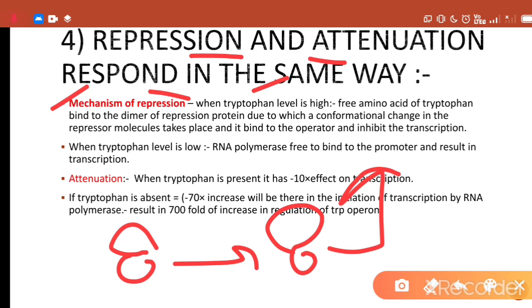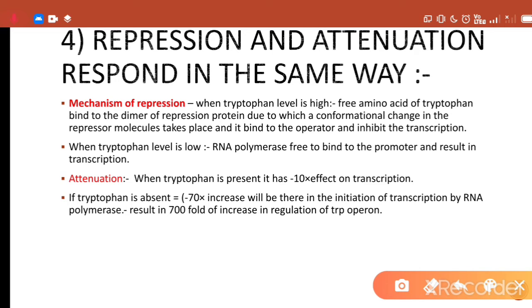As a result, transcription of different structural genes of the trp operon is inhibited, and when the tryptophan level is low in the cell, then RNA polymerase freely binds to the promoter site, resulting in transcription of the different structural genes. And now come to the mechanism of attenuation. When tryptophan is present, it results in a 10-fold effect on transcription, meaning it reduces the rate of transcription. But when tryptophan is absent, it results in a 7-fold increase in initiation of transcription by RNA polymerase.